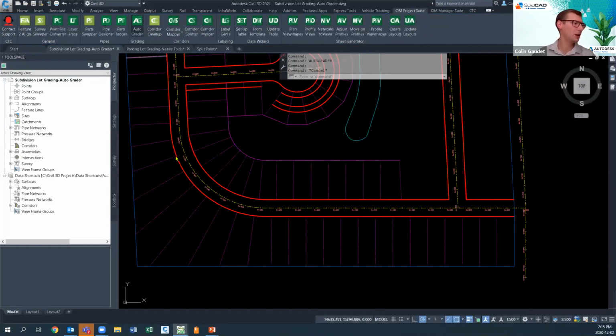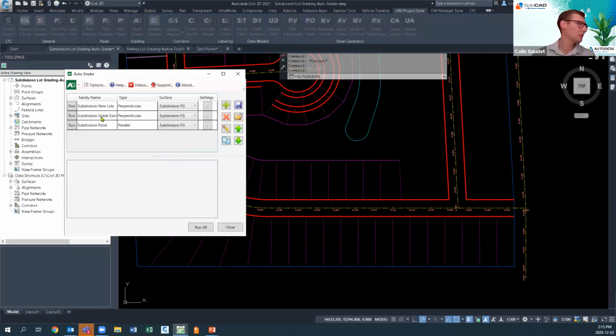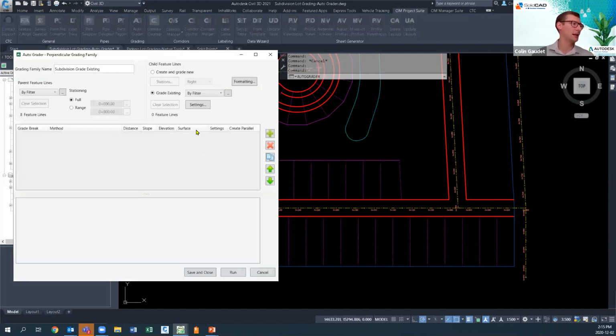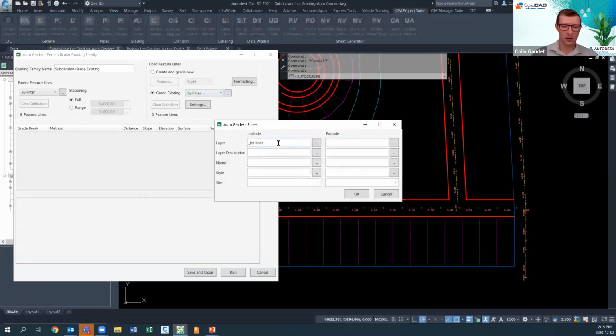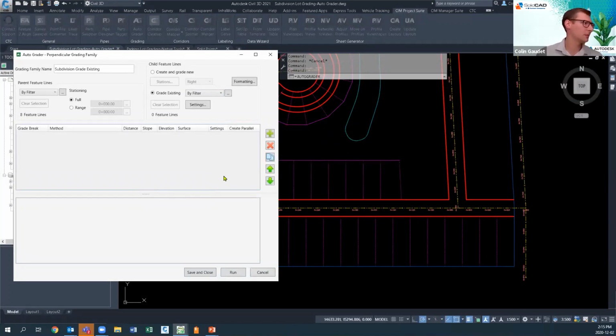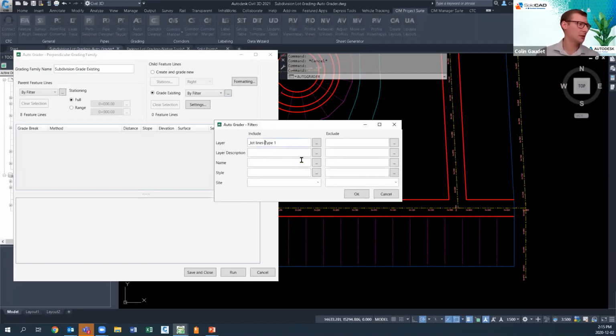So we'll go back into AutoGrader and go and edit this group so that it selects all of these. And now that gives me a little bit more to talk about here. Dash type 1. Maybe it wasn't dash.